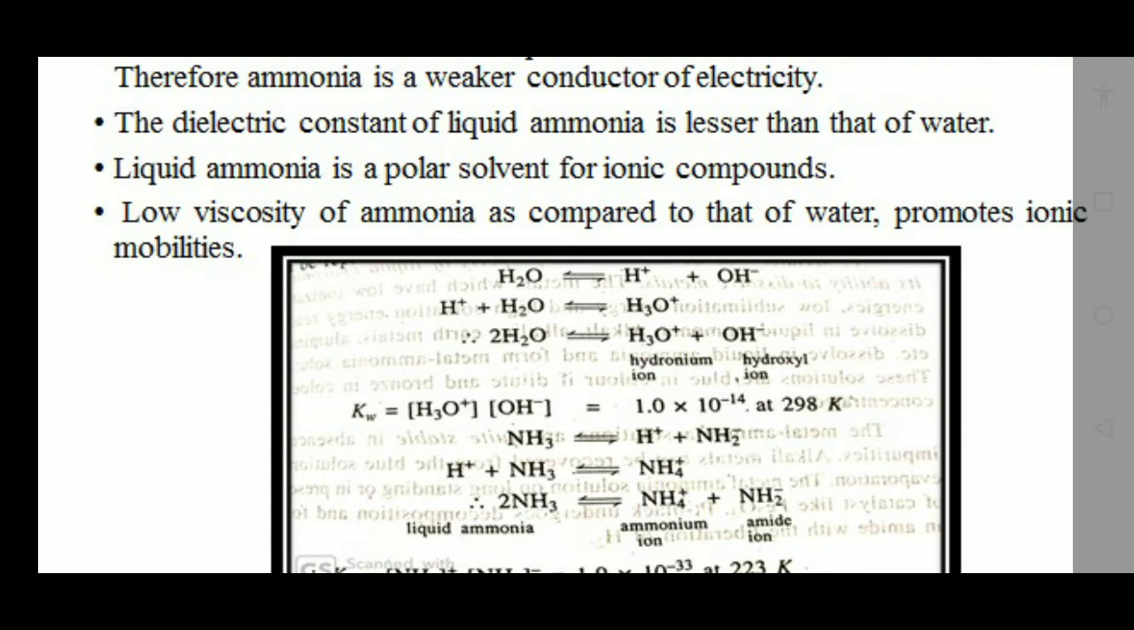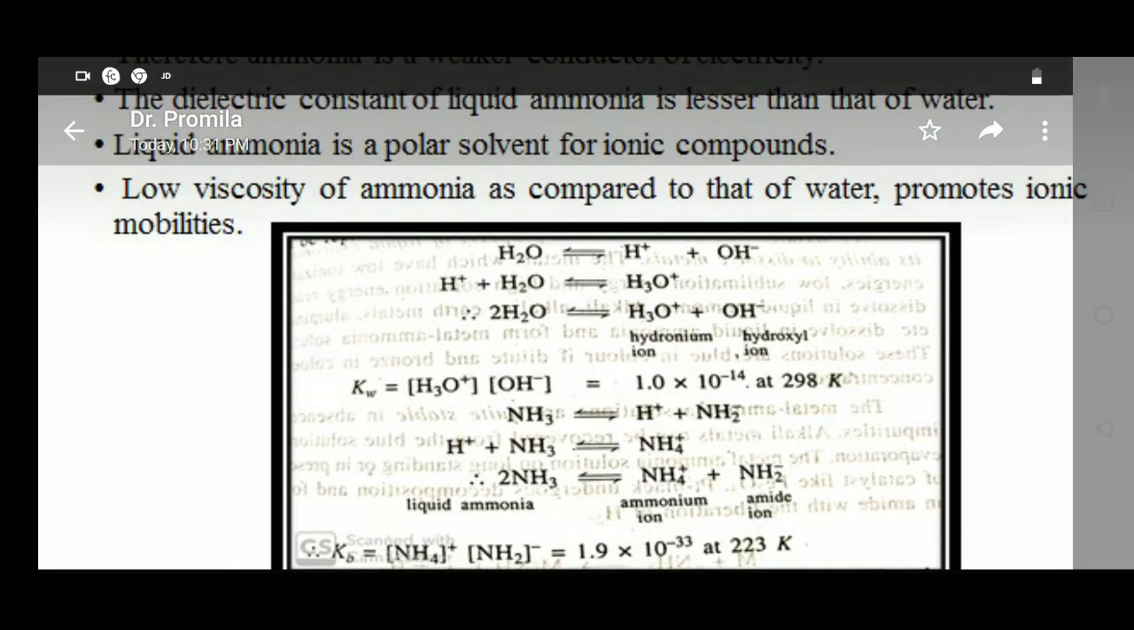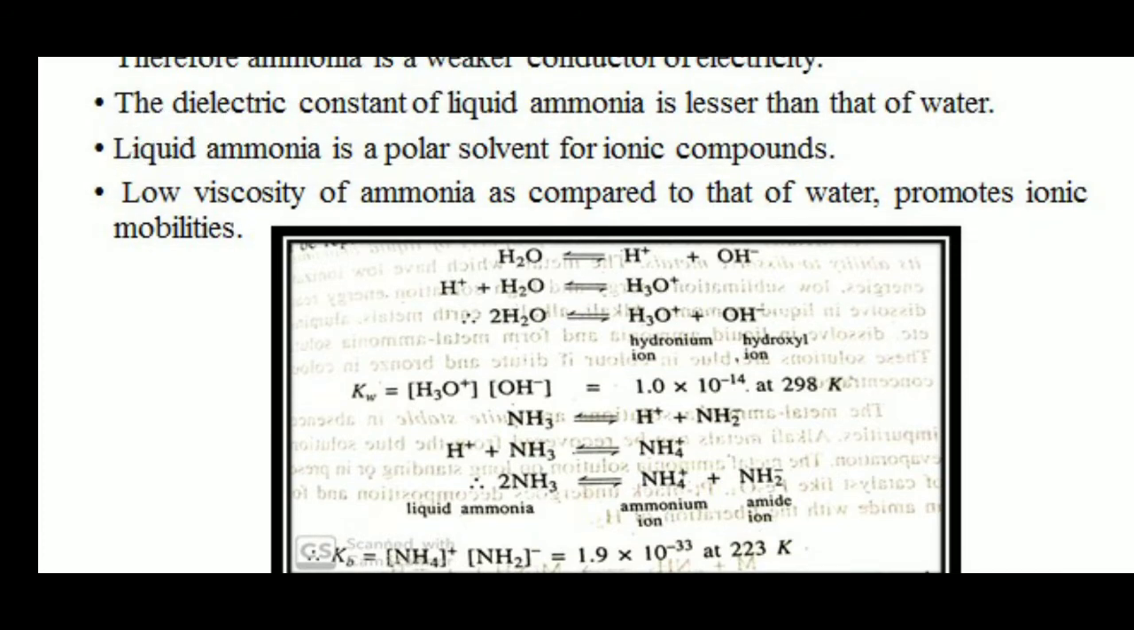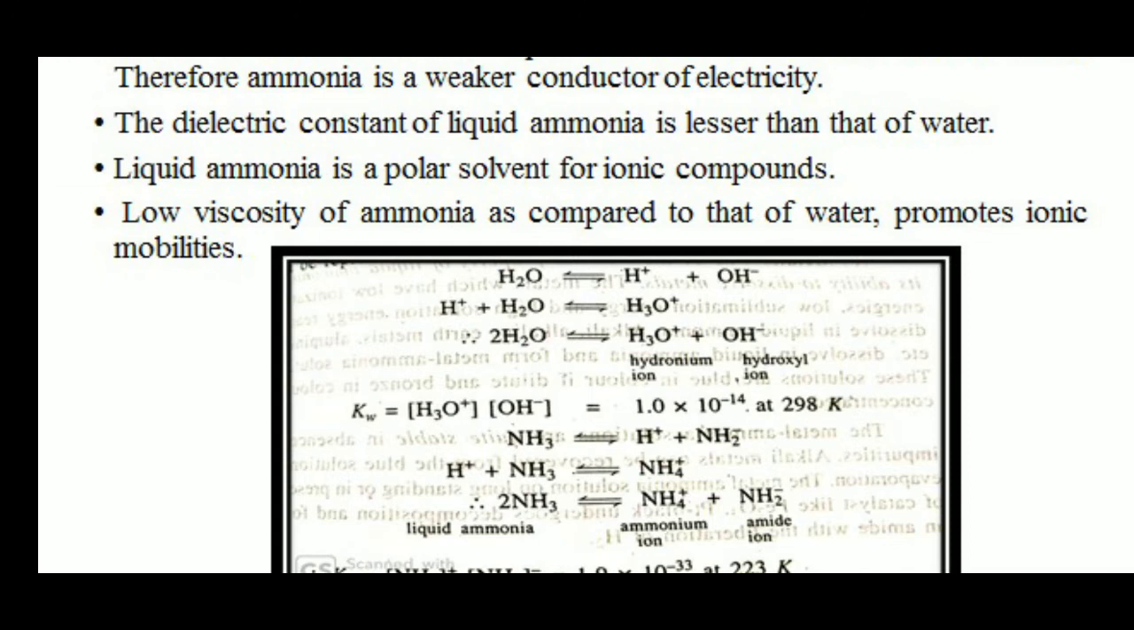If we compare the equilibrium constant, the product of the concentrations of NH4+ and NH2- comes out to be 1.9 × 10^-33 at 223 Kelvin. Now the extent of autoionization of liquid ammonia is lesser than that of water. Therefore, ammonia is a weaker conductor of electricity.